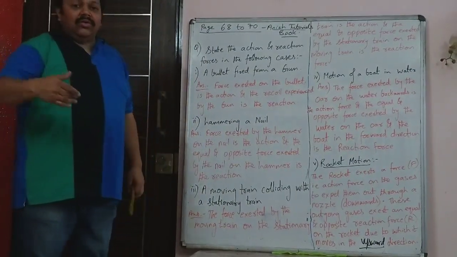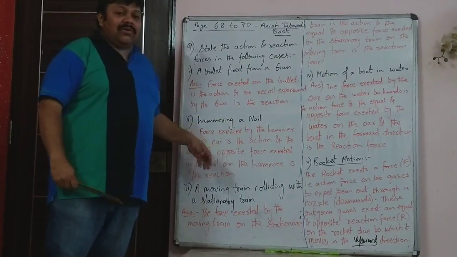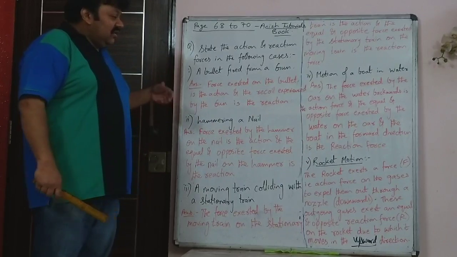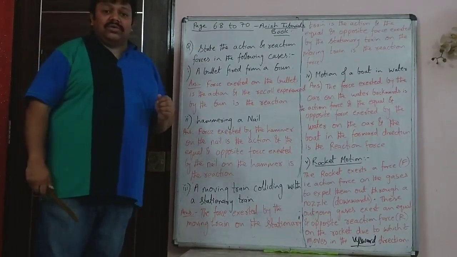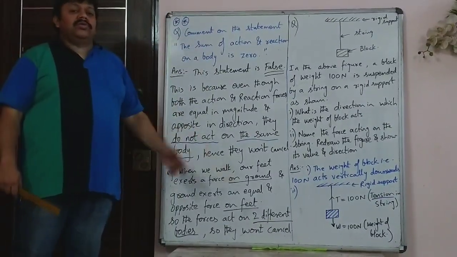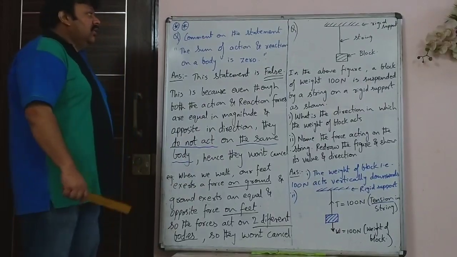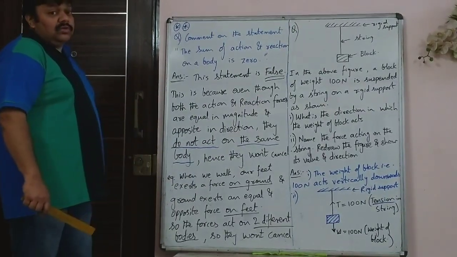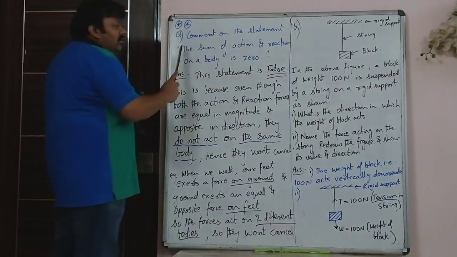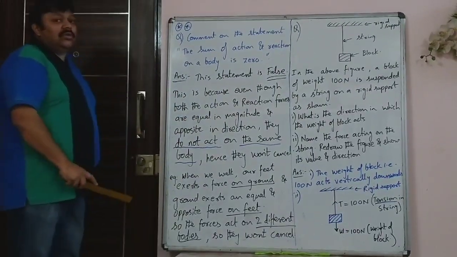So we will continue and see a few more questions which can be asked on this part of the chapter where you may be confused with the answer. So we will see those questions also based on Newton's third law. So the last theory part of Newton's third law. This is a very important question because generally students confuse this question and they write it is true. Comment on the statement, the sum of action and reaction on a body is 0.